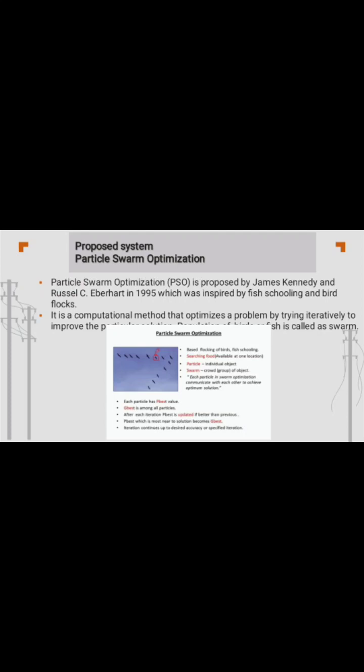Proposed system: particle swarm optimization. Particle swarm optimization was proposed by James Kennedy and Russell C. Eberhart in 1995, which was inspired by fish schooling and bird flocking. It is a computational method that optimizes a problem by trying iteratively to improve the candidate solution. A population of birds or fish is called a swarm.